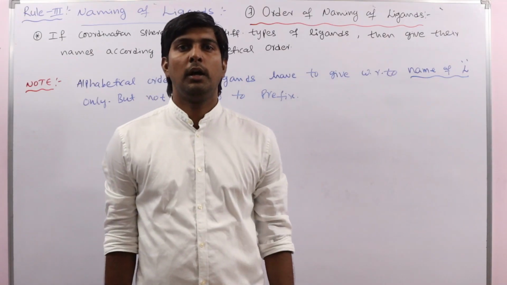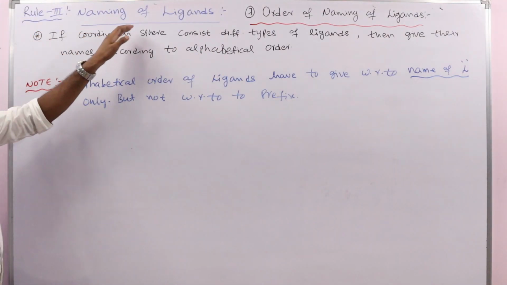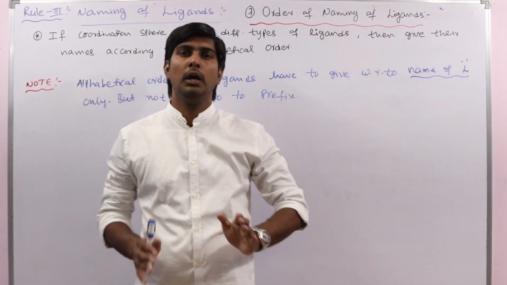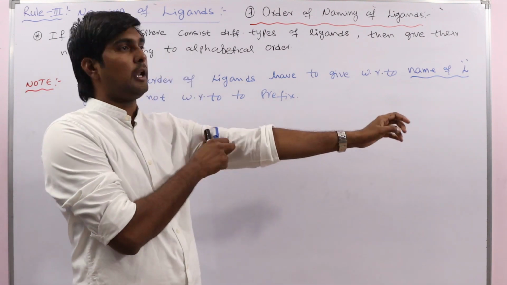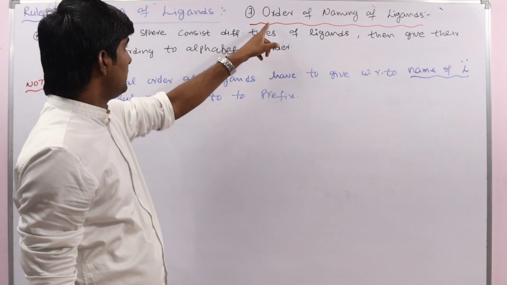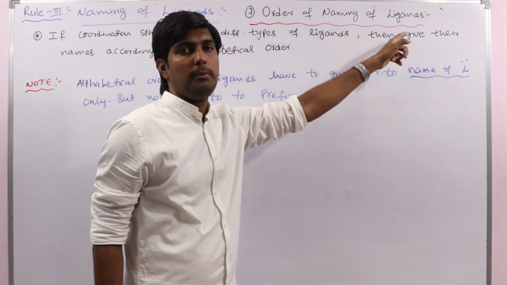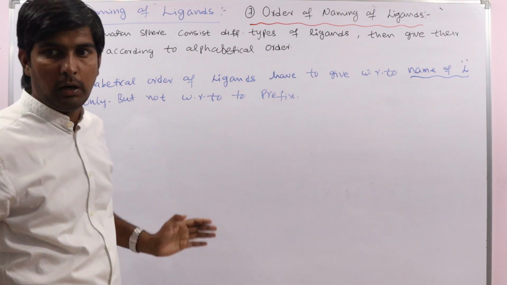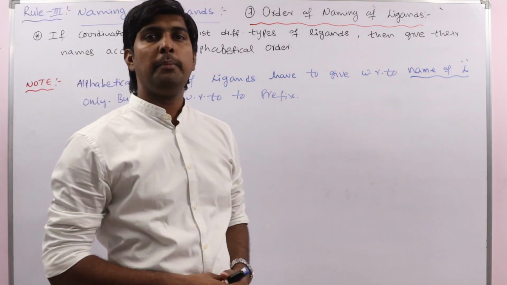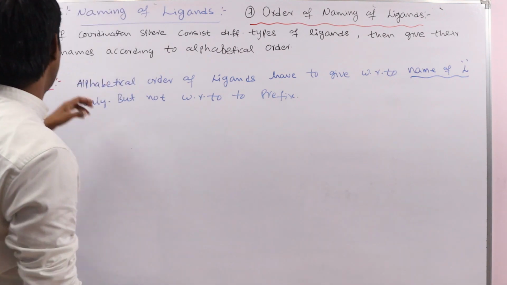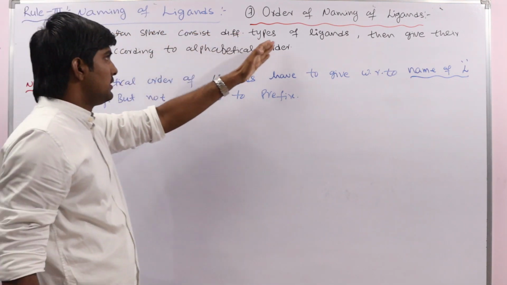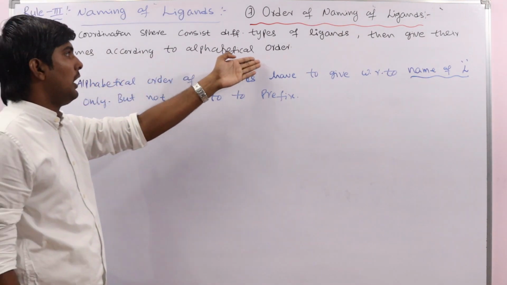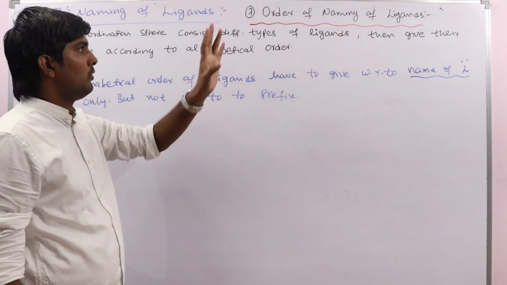Okay, clear? Now let us see rule 3, naming of ligands we are discussing. Last one, order of naming of ligands. Up to now, how to give the names and numbering, all those we discussed. This is the final case, order of naming of ligands. Suppose we have more than one type of ligand, then we have to write their names in alphabetical order. Yes, sir, that is the general case, very simple. If the coordination sphere consists of different types of ligands, then give their names according to alphabetical order.